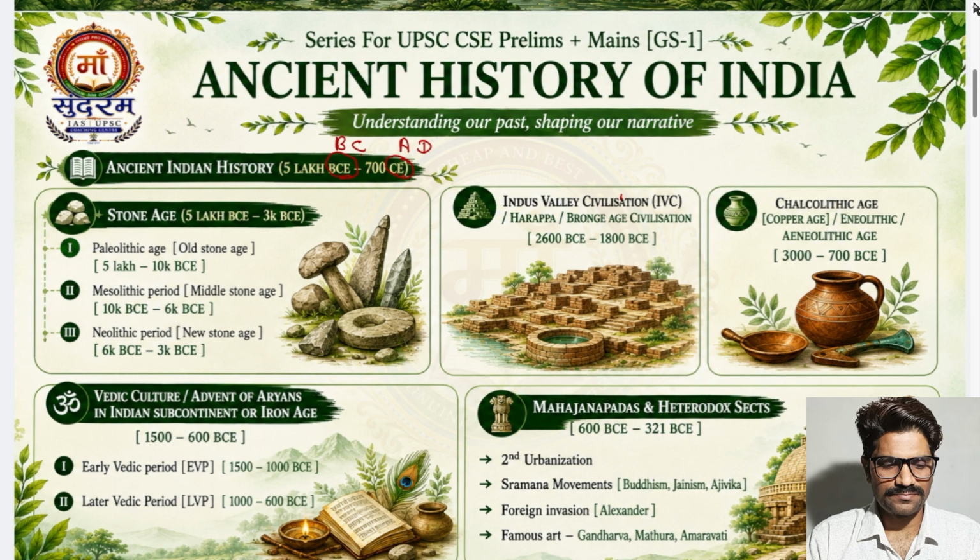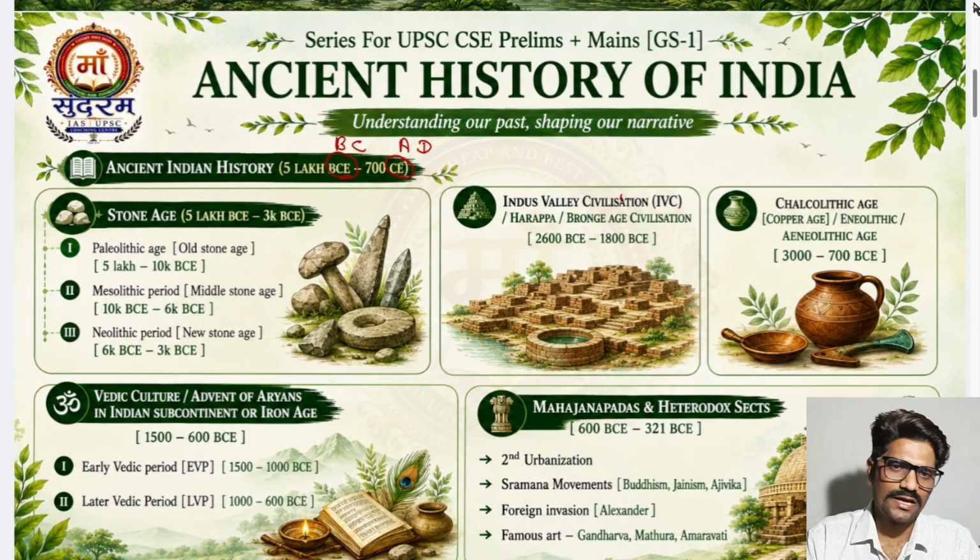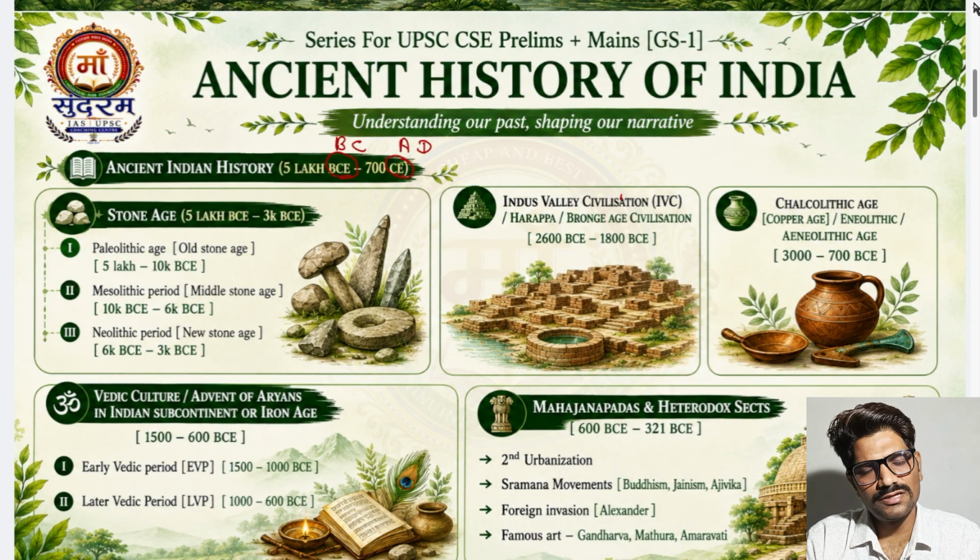The first is Mesopotamia, second is the Egyptian, third is the IVC, fourth is the Chinese civilization. These are the major four civilizations, and all of them were very developed and prosperous, and they were trading with each other.